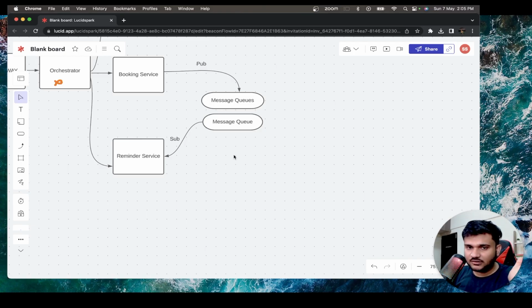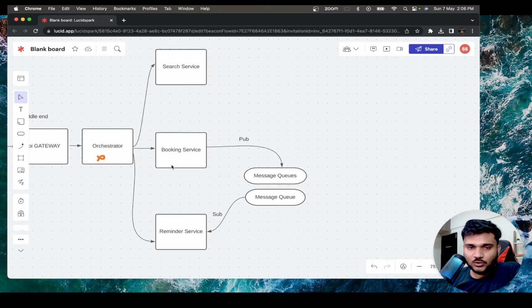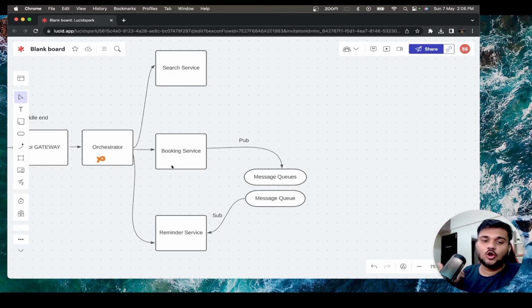No problem in that. So what we will do is we are going to publish some events in the message queues. They are going to wait in the message queue. At any point of time when the reminder service is available, when it has lesser load, it is going to subscribe to a message. In that message, we will send the booking detail, what is the email that they have to send, whether the notification type is an email notification or a WhatsApp notification, whatever it is. It is going to subscribe to that. And then based on that, it is going to shoot up some emails, right? By doing this, you won't directly put a lot of load on your corresponding reminder service, right?